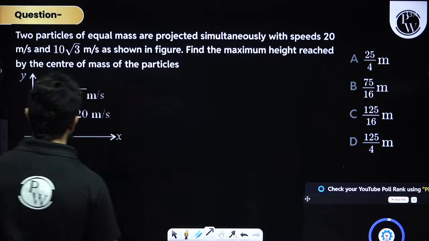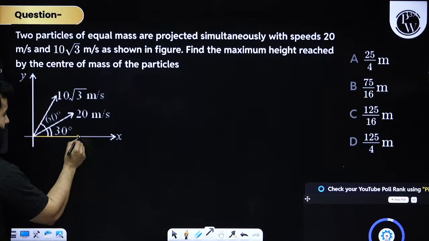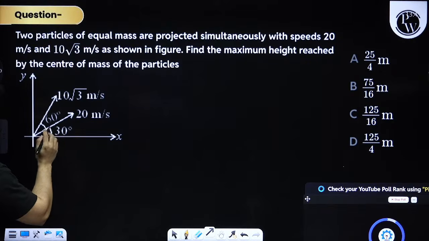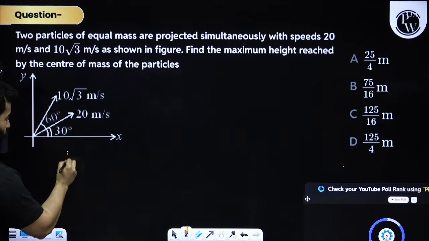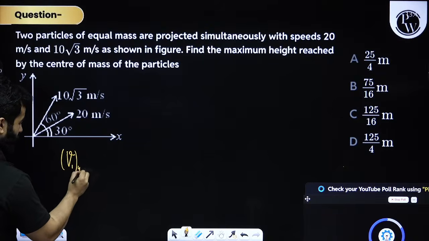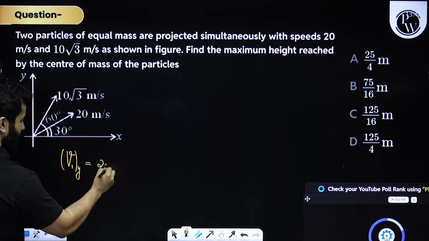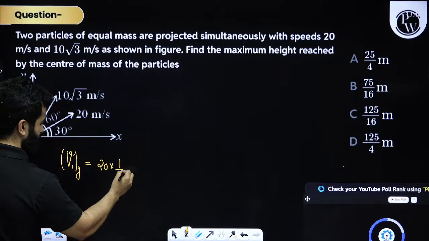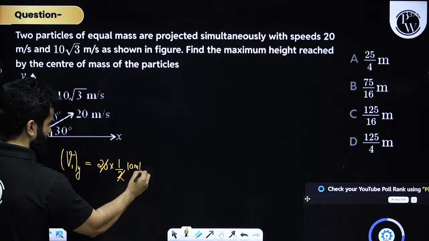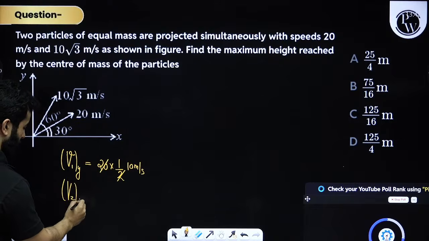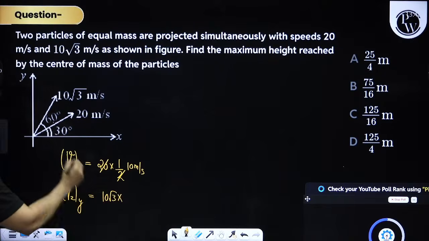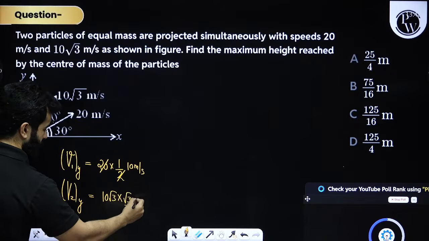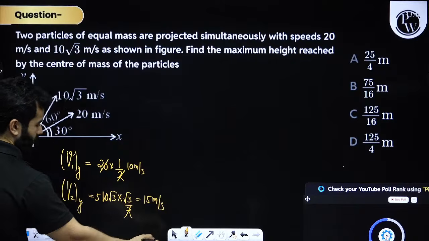In the meantime, I'll help you guys. This is 20 meter per second, right? So I'm not concerned with the x direction velocities. So I'm going to write down v1 y, obviously. So that is 20 into sine 30, that is 10 meter per second. v2 y will be 10 root 3 times sine 60, that is 15 meter per second.